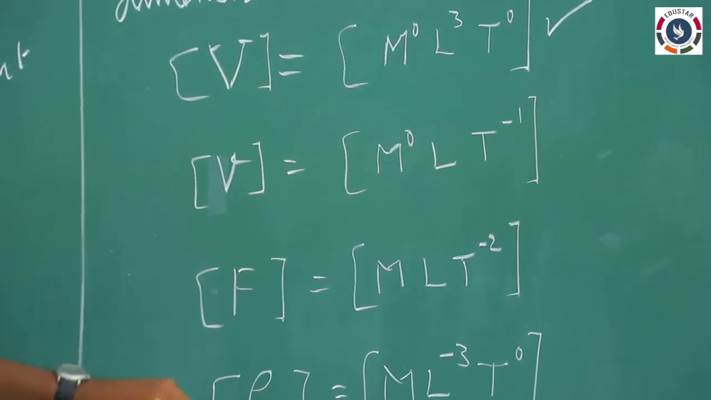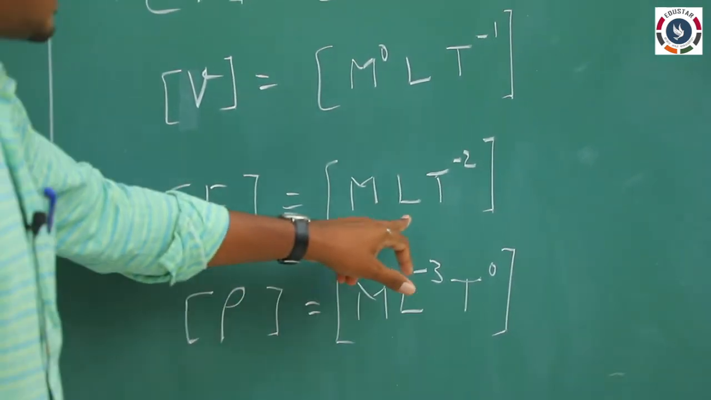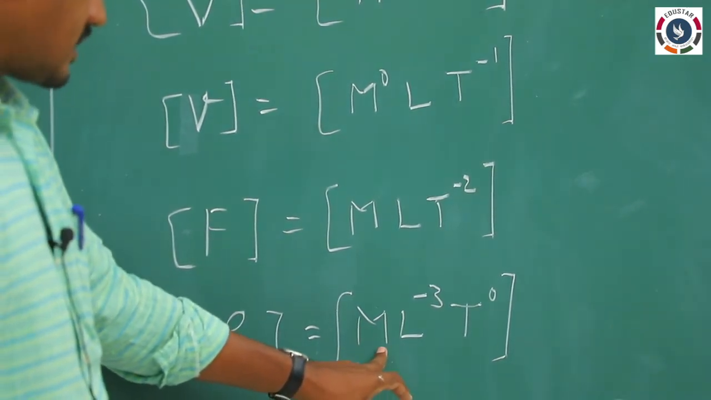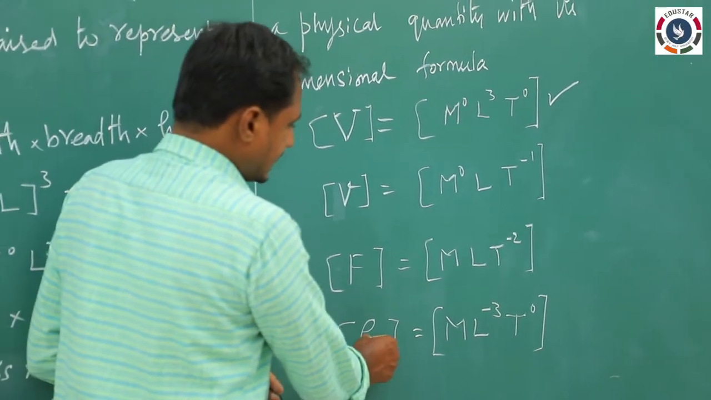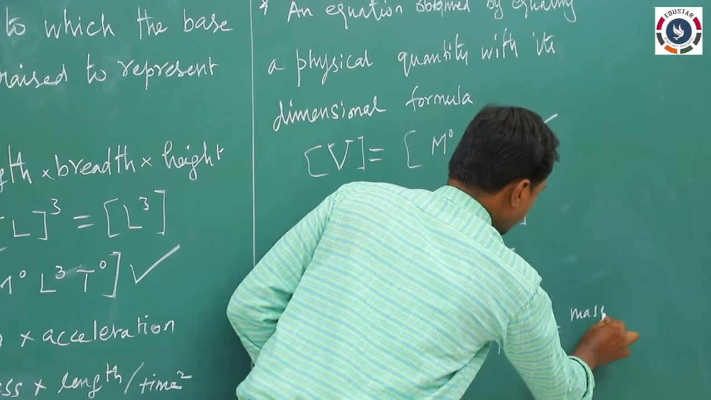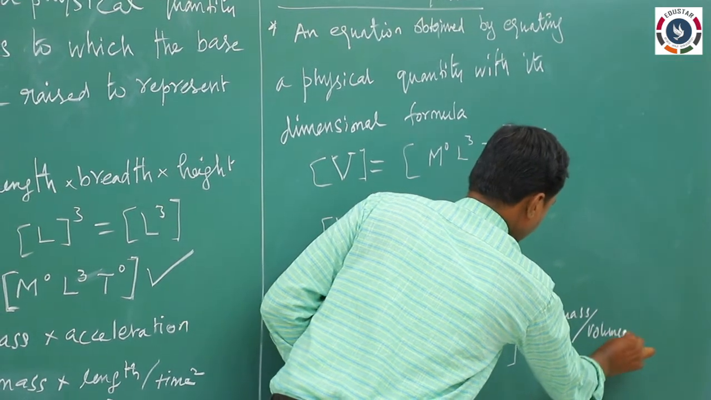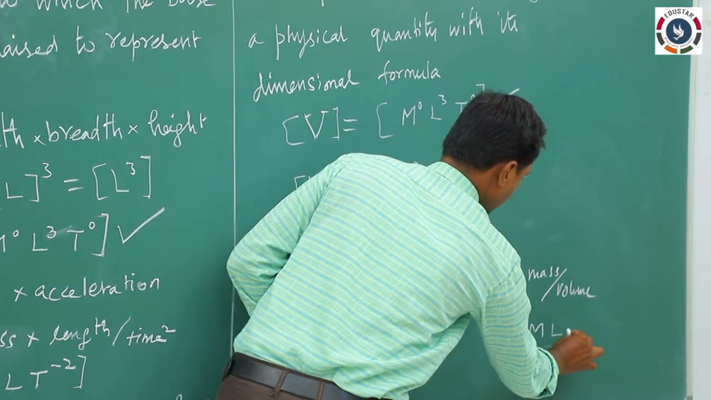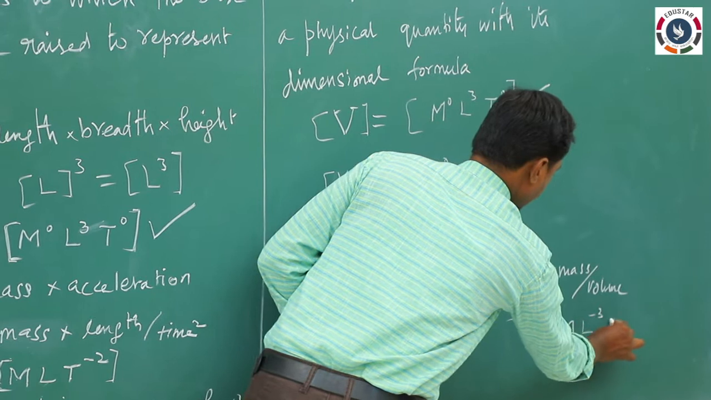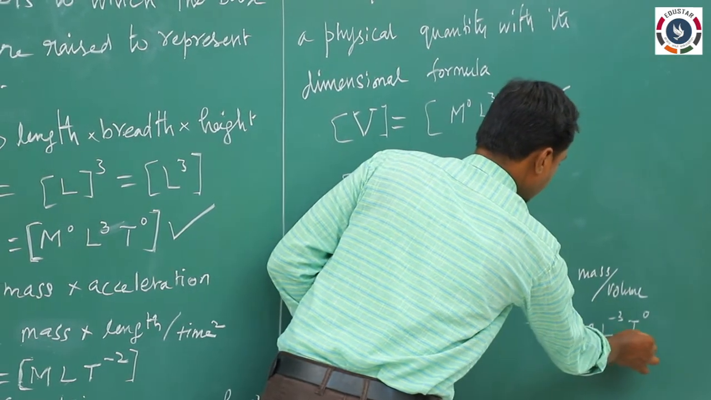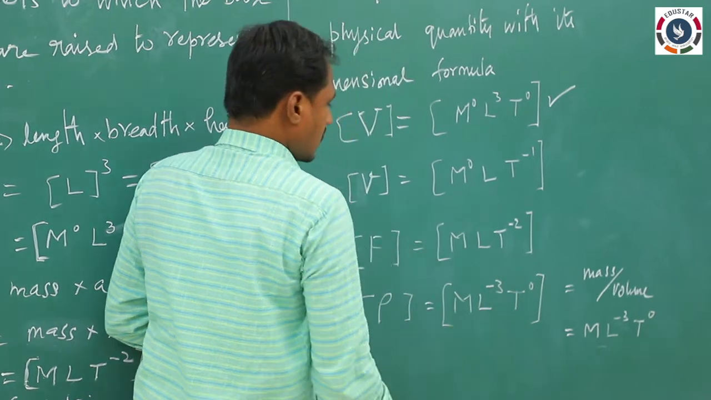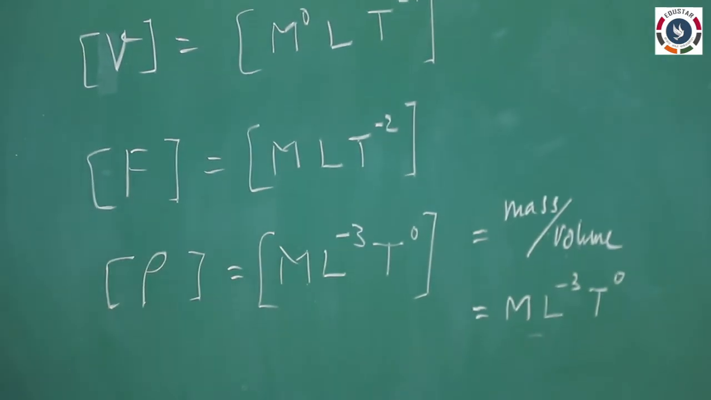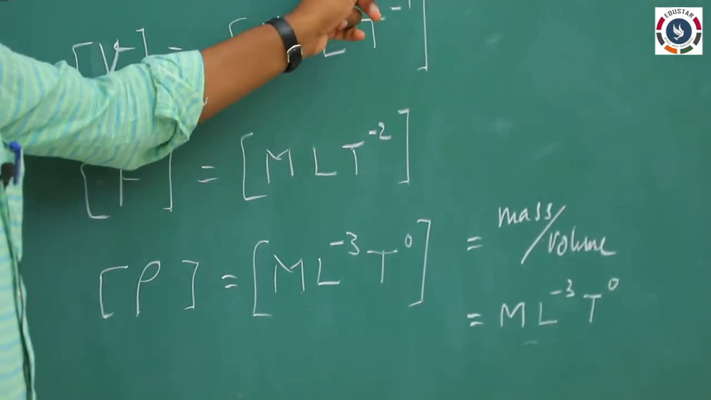This is for velocity, this is for force, already we know M L t power minus 2, and density rho equal to, within the square bracket, M L power minus 3 t power 0. For density, the formula will be mass per volume. For mass capital M, for volume L power 3, so L power minus 3 and t power 0, there is no time factor, so t power 0. So we can obtain like this. Similarly we can obtain the dimensional formula and equation for any other physical quantities by using the LMT.